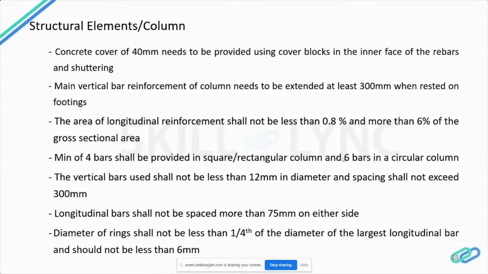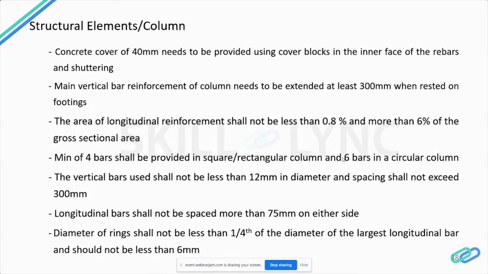So in reinforcement of column, the area of longitudinal reinforcement should not be less than 0.8% and should not be more than 6%. This we have to keep in mind while doing the design of column. The column should not be over designed also. If the reinforcement is more than 6%, then that also will lead to failure of the column. You will develop cracks in the column.